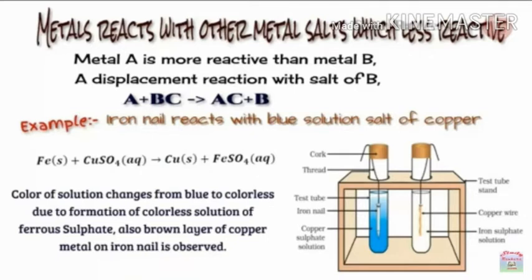Example, an iron nail reacts with the blue solution of a copper salt. Fe + CuSO4 reacts to give Cu + FeSO4. The color of the solution changes from blue to pale green due to formation of ferrous sulfate. Also, a brown layer of copper metal on the iron nail is observed.